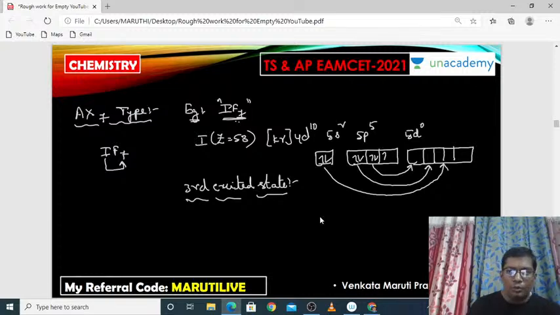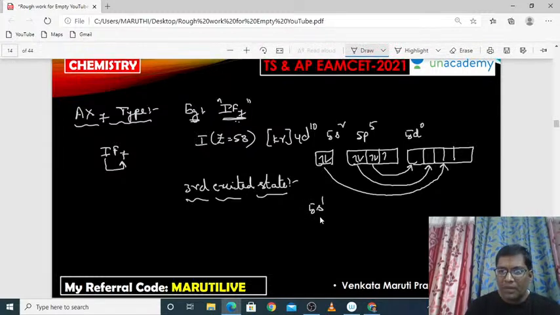So all the paired electrons get dissociated and converted to single electrons. So what is the third excited configuration? 5s1,